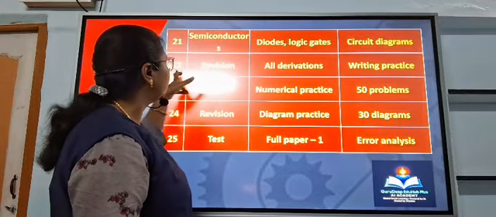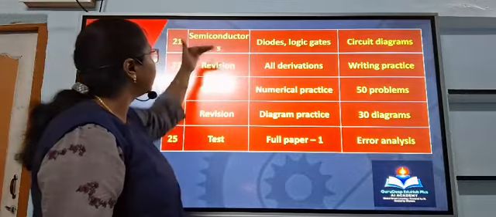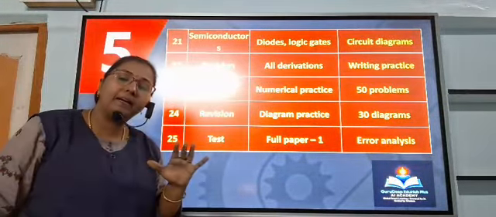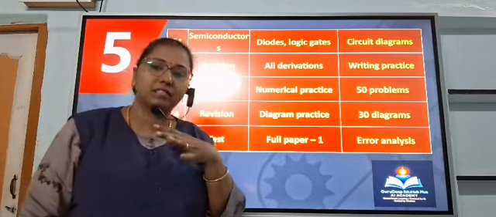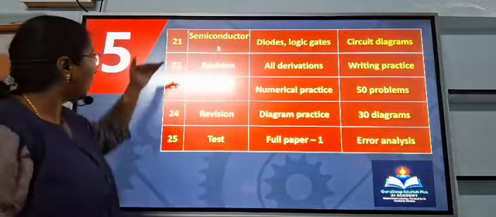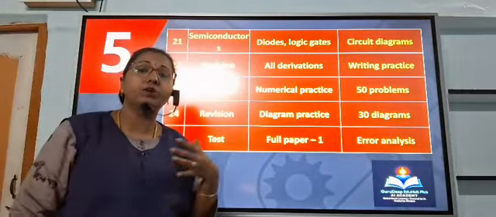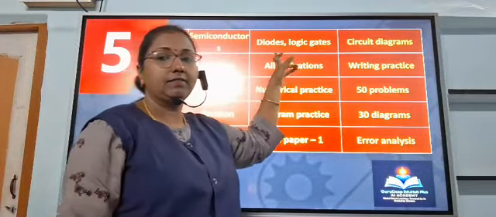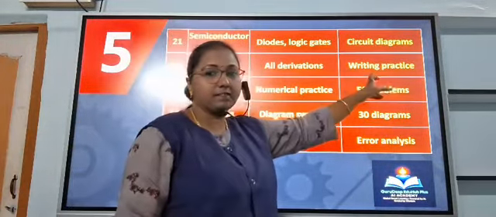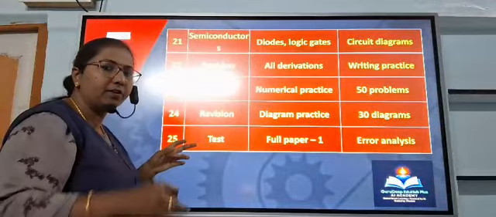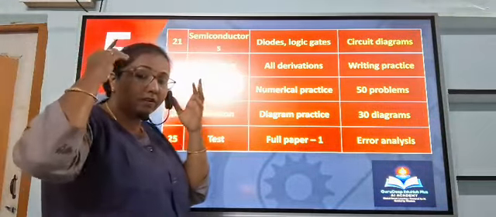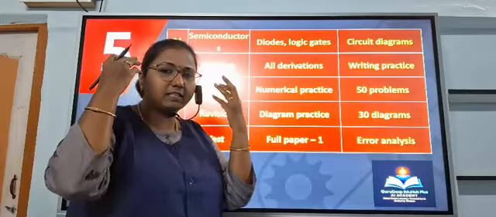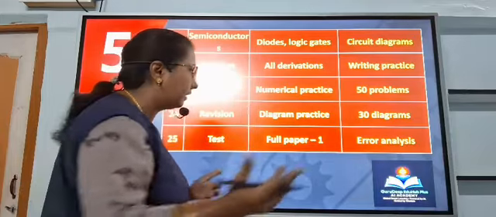And day 22, revision, all chapters are over actually. So till day 22 you have to first complete and cover the syllabus, all chapters, and the last 4 days you take completely for your revision. So in the revision, all derivations from each and every chapter, and have some writing practice. Practice the short way, and keep some mnemonics to register the derivation in your mind. You practice it, and it will surely come.